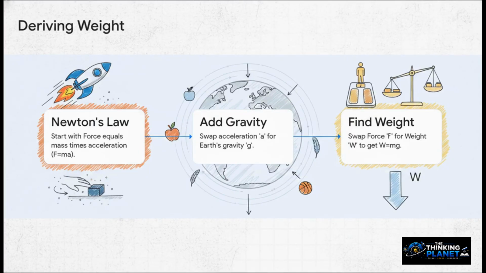Step 1, we start with Newton's famous second law of motion. Force equals mass times acceleration. F equals ma. Step 2, since we're talking about objects falling, the acceleration they experience is entirely due to Earth's gravity. So we just swap out that acceleration a for Earth's gravity g. And finally, step 3, we swap out the general force F for our specific downward force, weight, W. And look at that resulting formula. W equals mg. Weight equals mass times gravity. It's like a giant puzzle coming perfectly together.